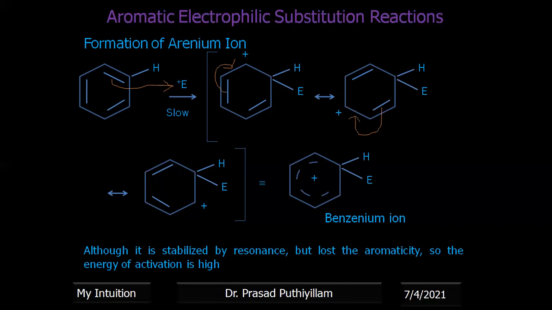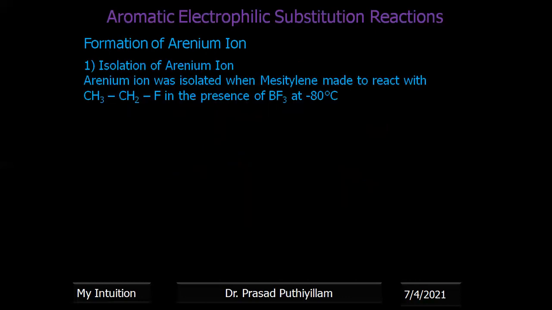So stabilization is there, which means it is possible for us to separate or isolate it, and in drastic or required conditions, if you maintain them, it should be possible to separate it because it has got some stabilization. But as it loses the aromatic nature, its stability is not as high as that of the original compound, that is benzene. Therefore, we can check the formation of arenium ions by isolating them. Taking benzenium ions as the example, if any arenium ions can be separated,